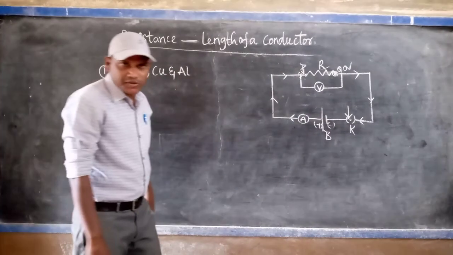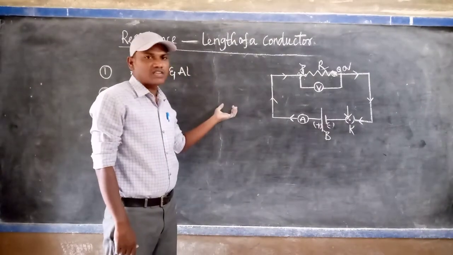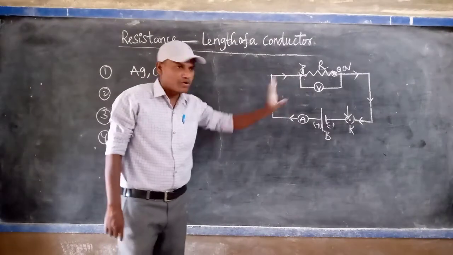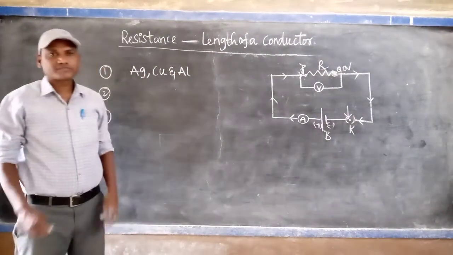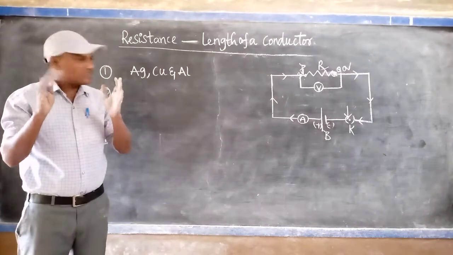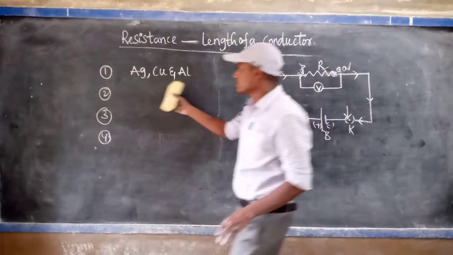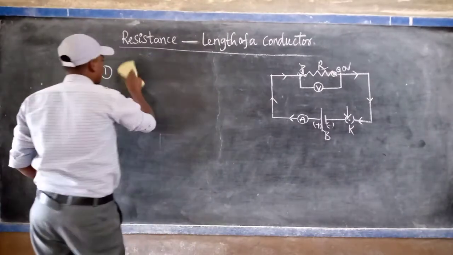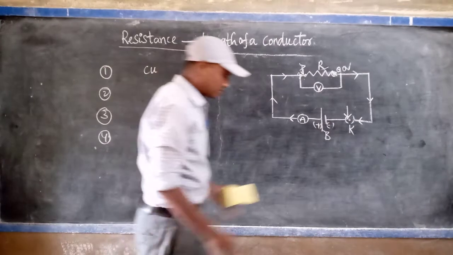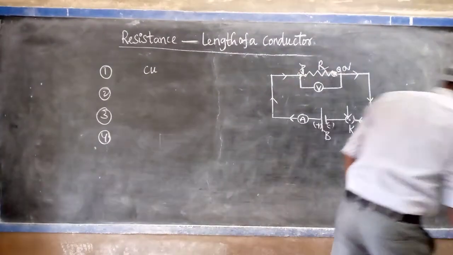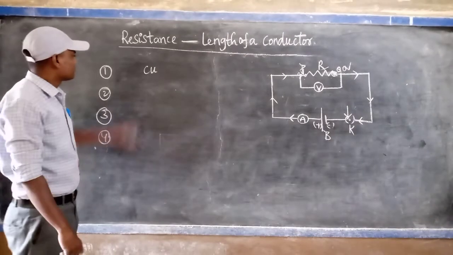Same diagram we can draw, the same diagram as previously for the nature of the material. So what can you do here? Listen. First of all, among these three, silver, copper and aluminum, copper is easily available to us, and it is also a good conductor of electricity after silver.